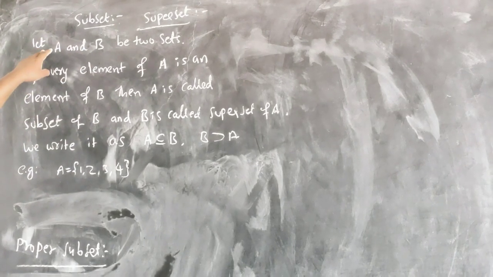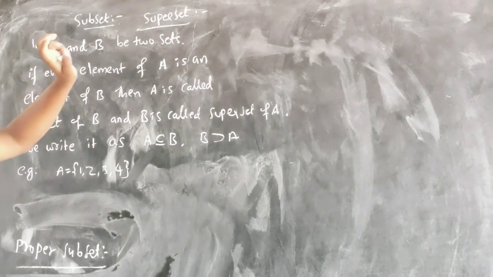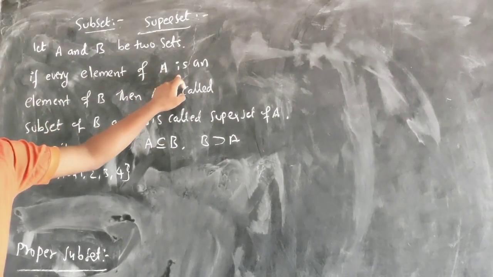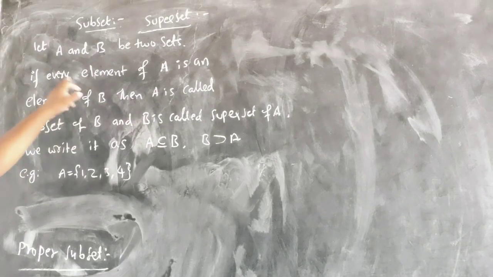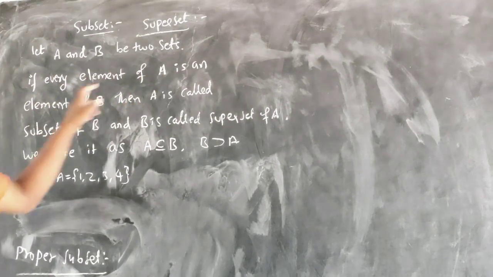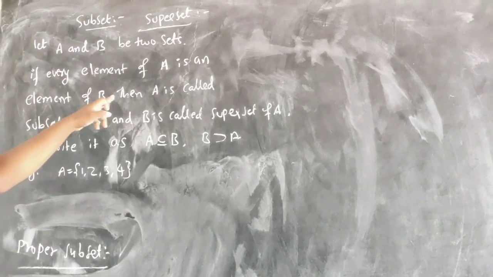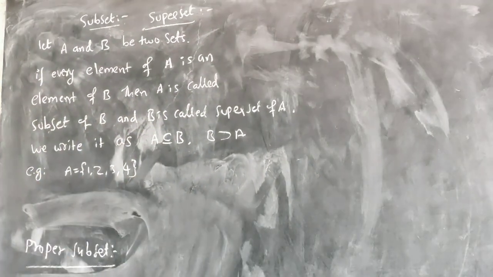Let A and B be two sets. If every element of A is an element of B, then A is called a subset of B and B is called a superset of A.